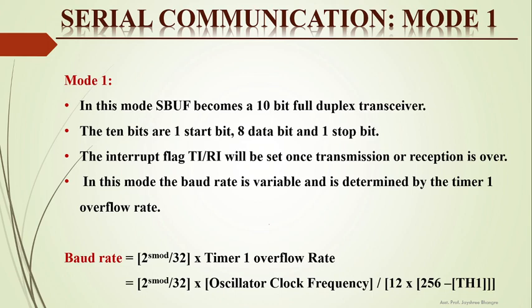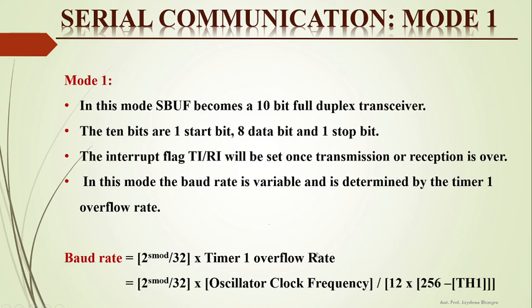In this mode, the baud rate is variable and is determined by the timer 1 overflow rate. So how can we set the baud rate for this mode 1? The formula given to set the baud rate is 2 raised to SMOD divided by 32, into the timer 1 overflow rate.